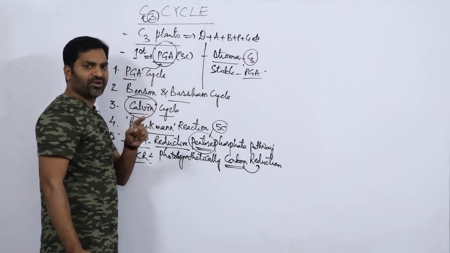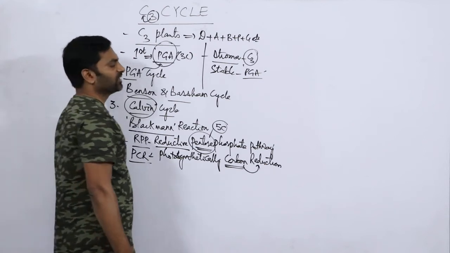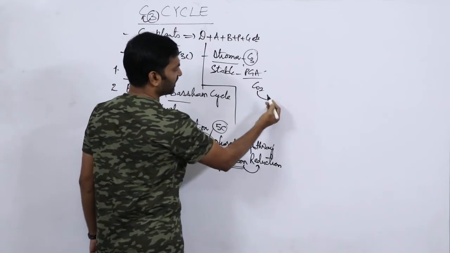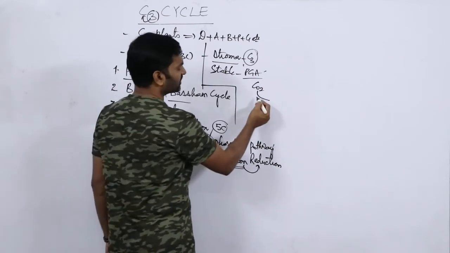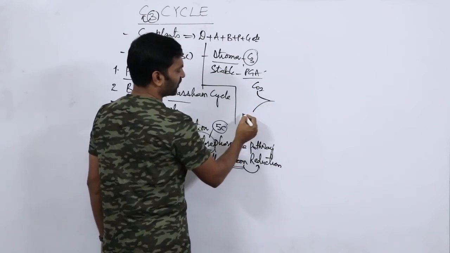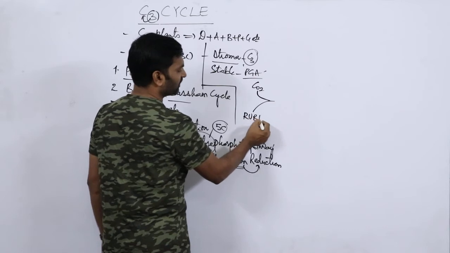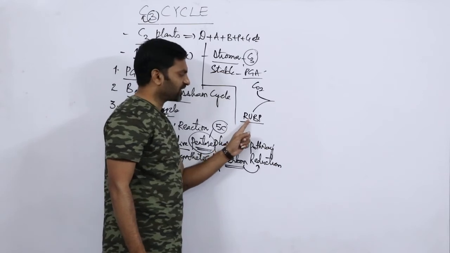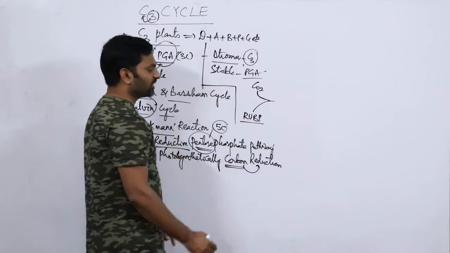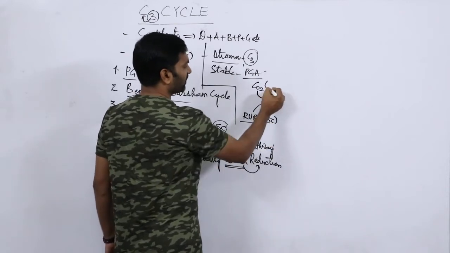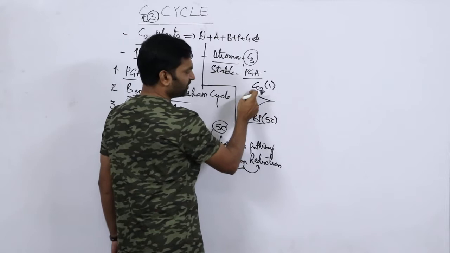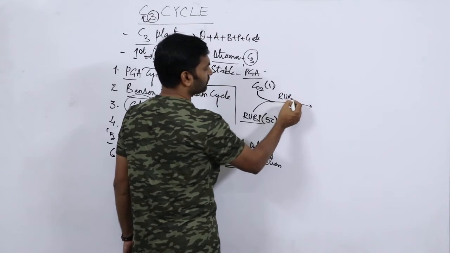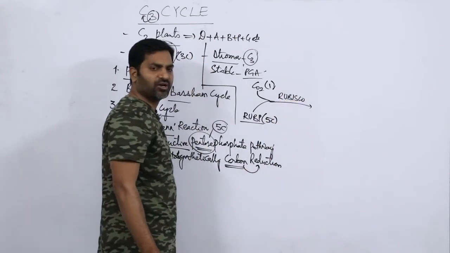So what happens during this particular process? As I told you in my earlier session, atmospheric carbon dioxide enters inside the leaf. Then this carbon dioxide is trapped by a compound called RUBP, ribulose 1,5 bisphosphate, which is basically a 5 carbon compound. Carbon dioxide is a 1 carbon compound. So 1 plus 5, these two compounds combine together in the presence of the enzyme Rubisco, that is RUBP carboxylase.